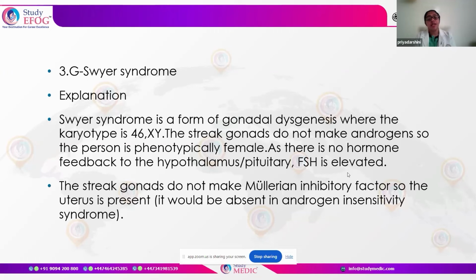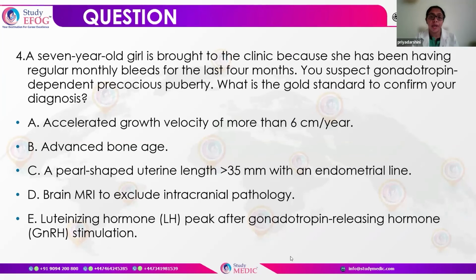Now, the streak gonads do not make the Mullerian inhibitory factor, so the uterus is present. Whereas in androgen insensitivity syndrome, the uterus is absent. So that is the keyword to remember. The presence or absence of uterus is going to differentiate between Swyer syndrome and androgen insensitivity syndrome. I hope this explanation was clear to help us pick up the keywords which can help us in differentiating the various syndromes. So now we have another scenario.